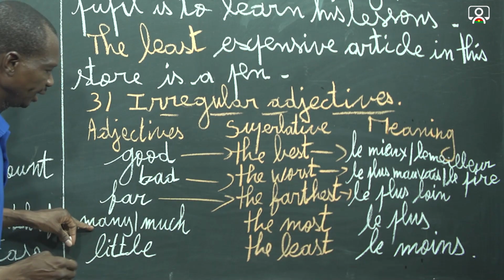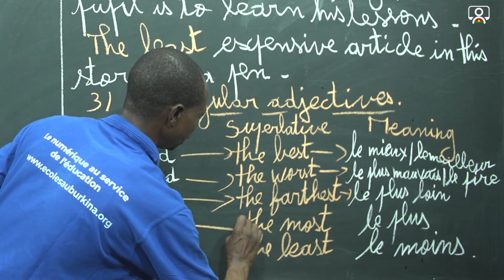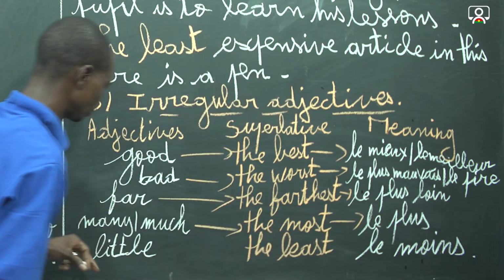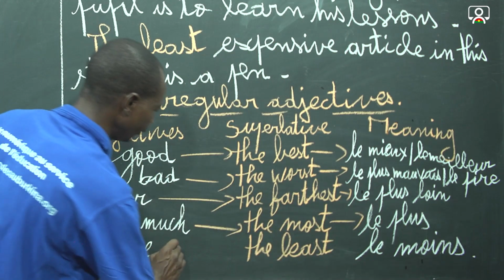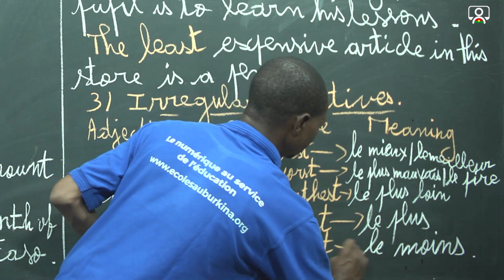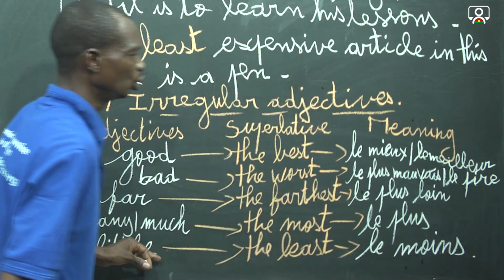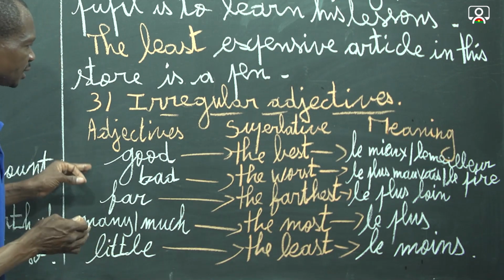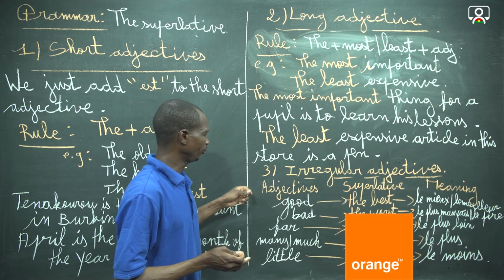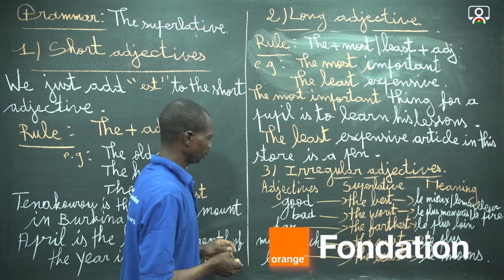And many or much, the superlative is the most, and it means le plus. And little, we have the least as superlative, and the meaning in French is le moins. Then this can be considered as the irregular adjectives with the superlative.